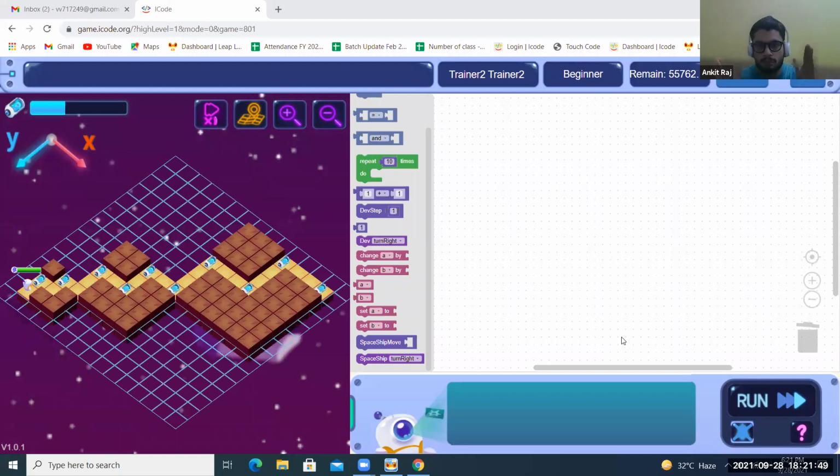Let the code be bigger, and then see if there are some repeat blocks you can fit, and make the code small. Then it will use fewer blocks, and you get more stars for that. First, try to do it manually, like move 1 step right, move 2 steps, turn left like that. So first, try to do it.